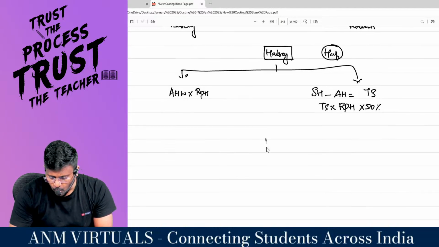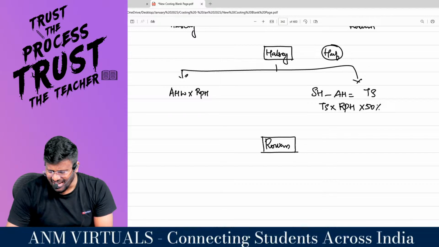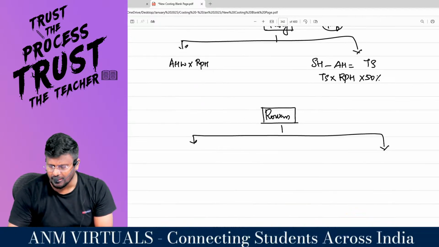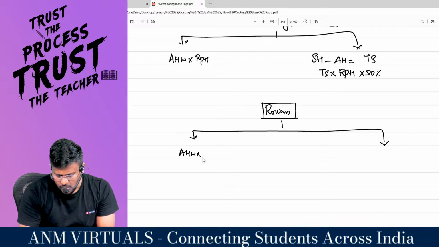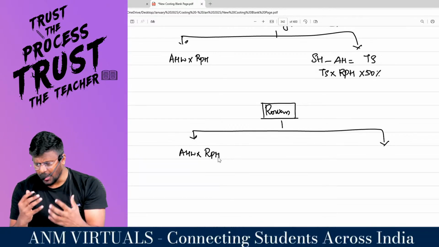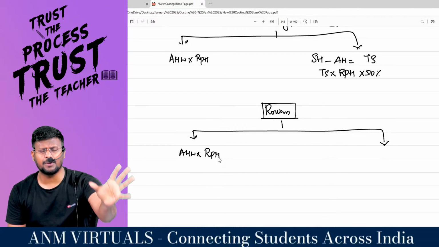But what Rowan is saying to Halsey is that for the actual hours worked into rate per hour, I don't have any problem. But 50% sharing of bonus to the employee is not at all acceptable.